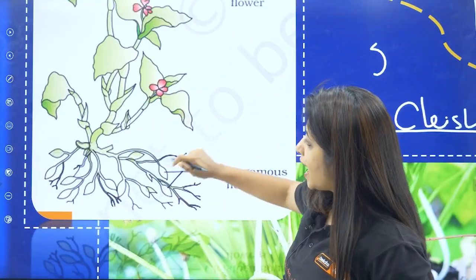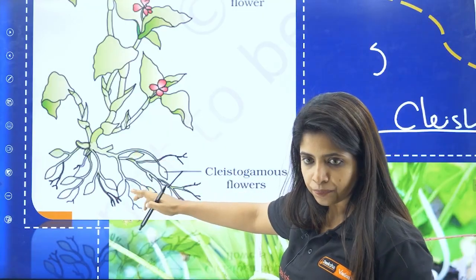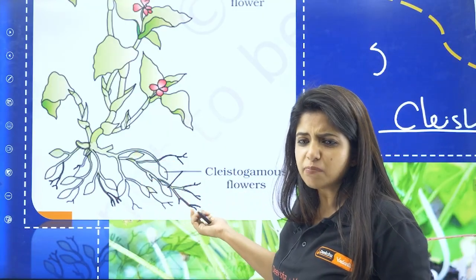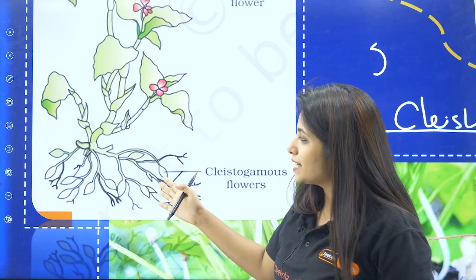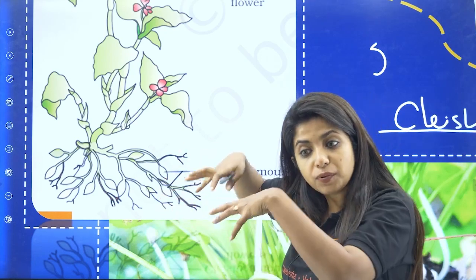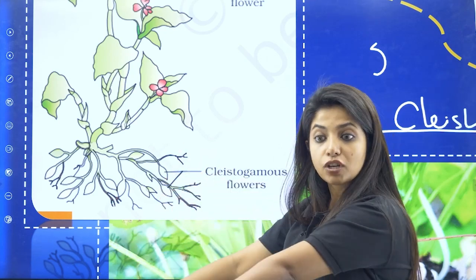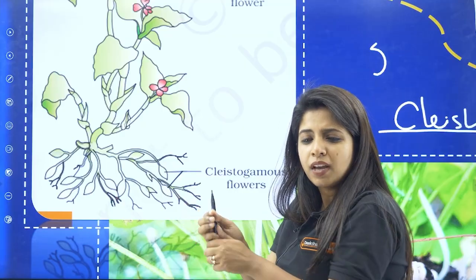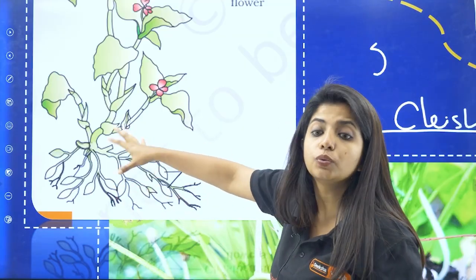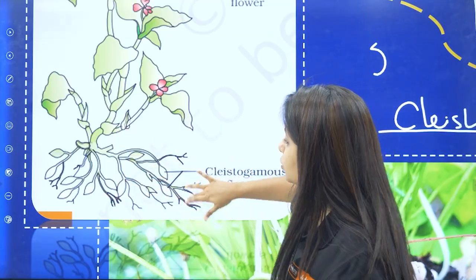The open flowers are there and the closed flowers are over here. Okay, the closed flowers are there. Now you might be thinking, ma'am, is it kind of roots? So basically the closed flowers are actually found beneath the soil, or sometimes they can grow a little above the soil level as well, but it is towards the root region. You get it? The closed flowers.